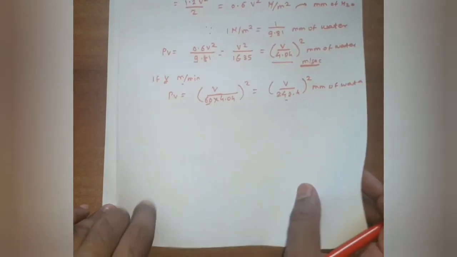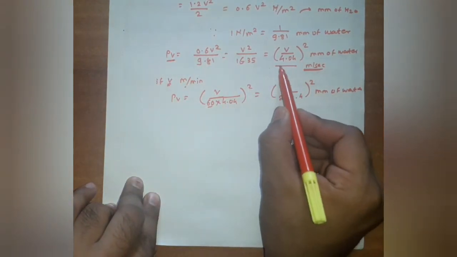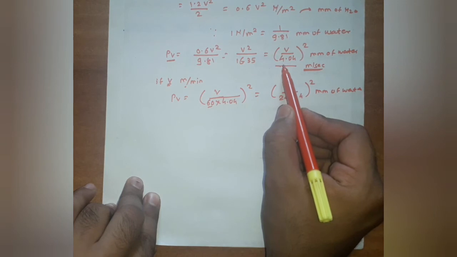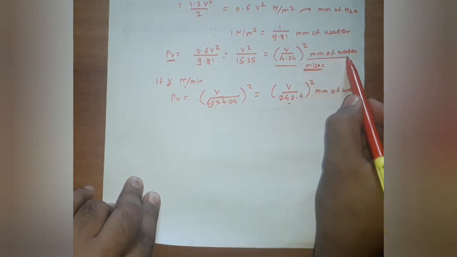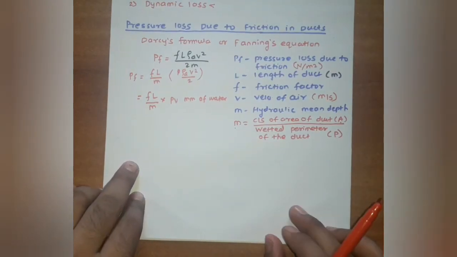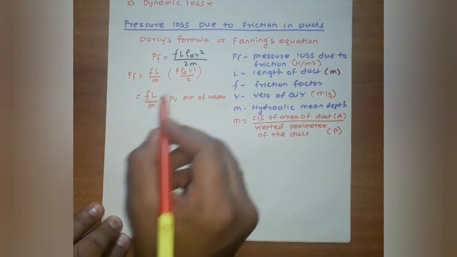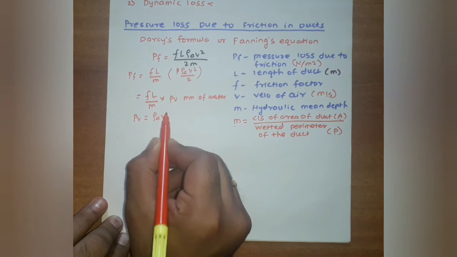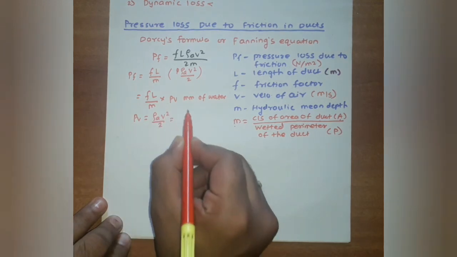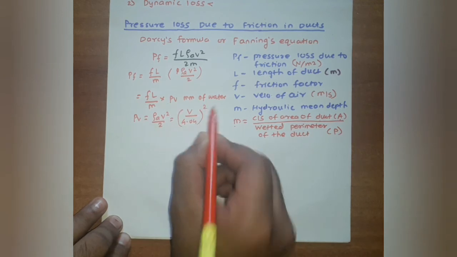So you can see that PV pressure is equal to V divided by 4.04, whole bracket square, and its unit is mm of water. Now we can put the PV value. So PV is equal to rho A V square by 2, which is equal to V divided by 4.04, bracket square.